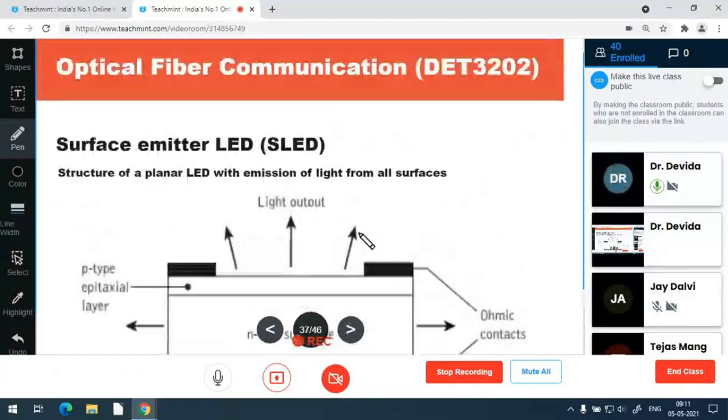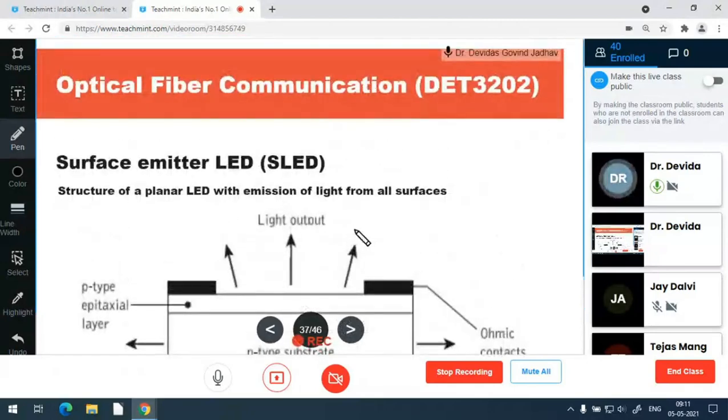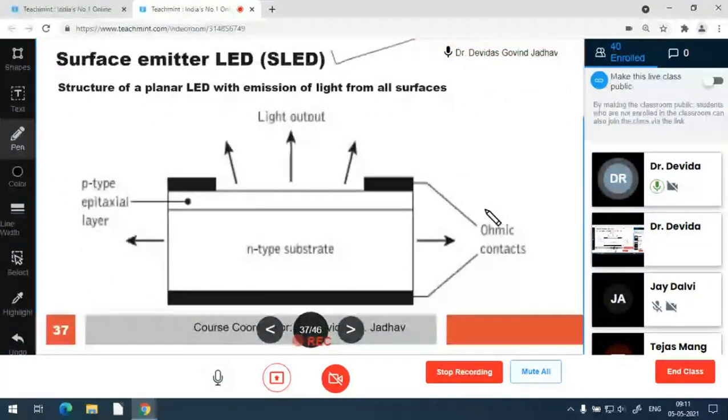There are two types of LEDs as we have discussed yesterday: the surface emitter LED, and one more is the edge emitter LED. What is there in the surface emitter LED? The metal contact is made as a ring or disc, and through that disc area the semiconductor is transparent, so it can emit the light output from the surface.